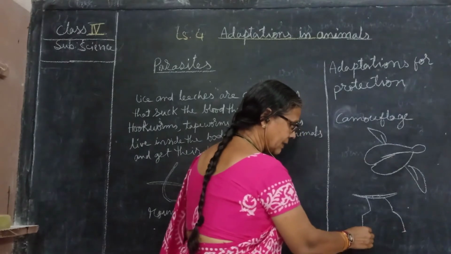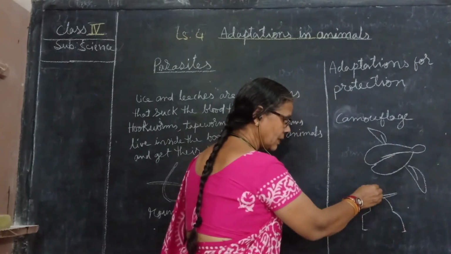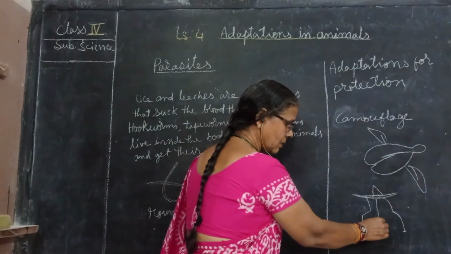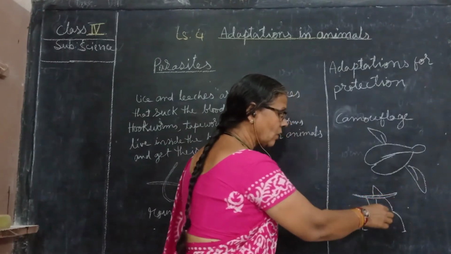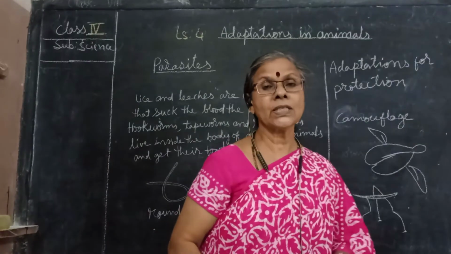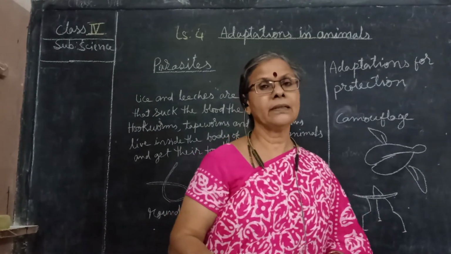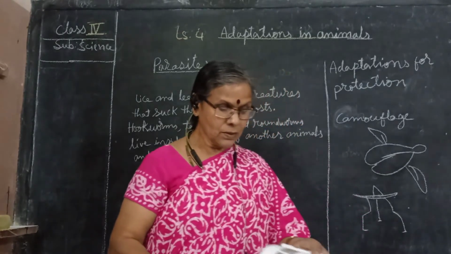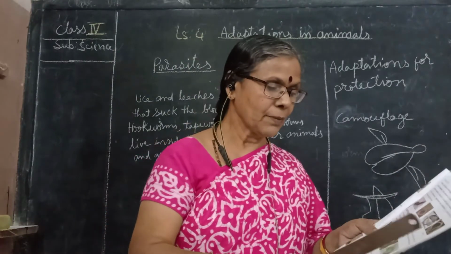So you cannot make out whether it is a stick insect or simply a stick lying there. Because it comes under the camouflage.